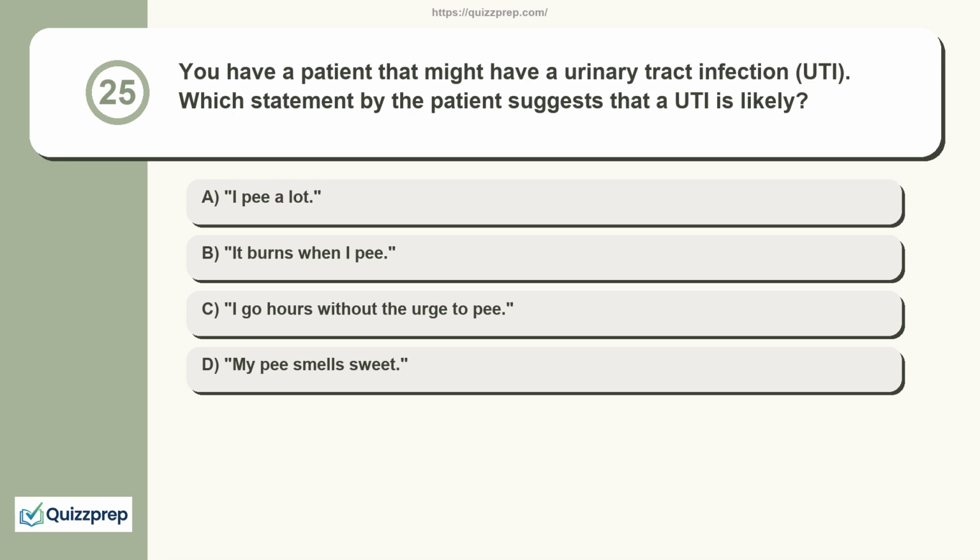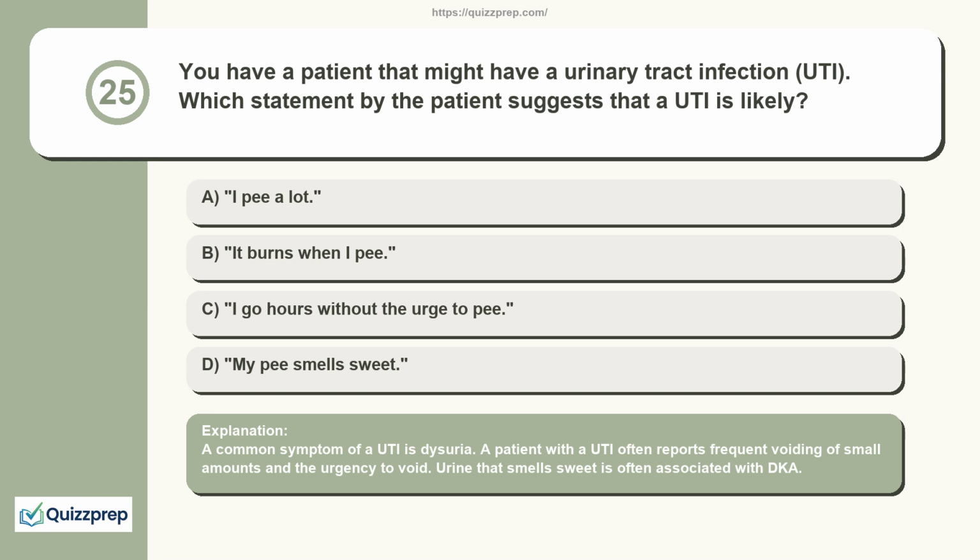Question 25. You have a patient that might have a urinary tract infection, UTI. Which statement by the patient suggests that a UTI is likely? I pee a lot. It burns when I pee. I go hours without the urge to pee. My pee smells sweet.